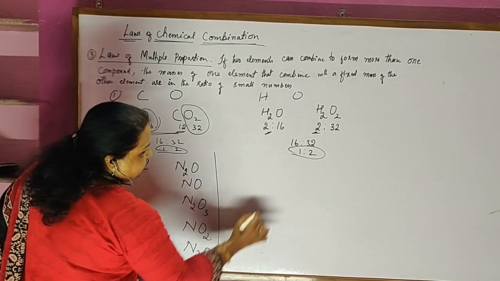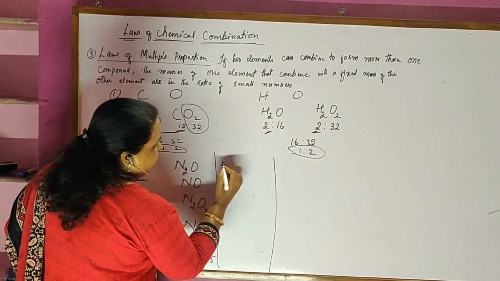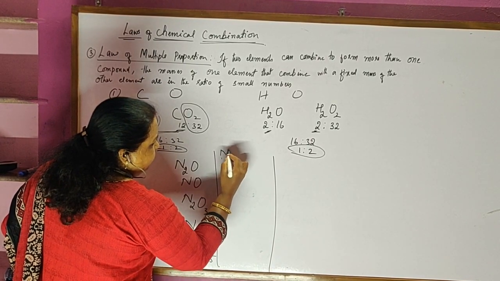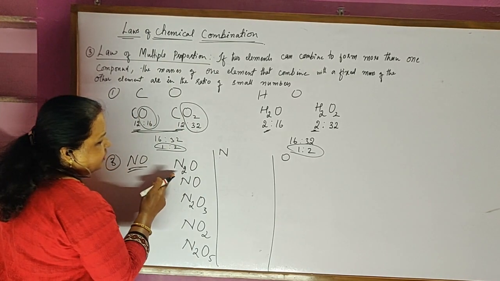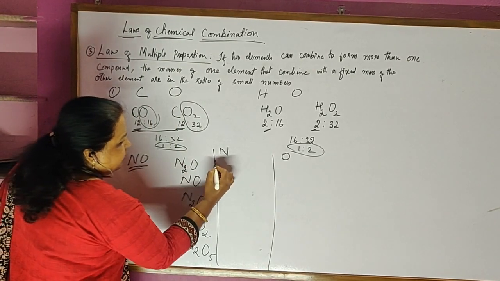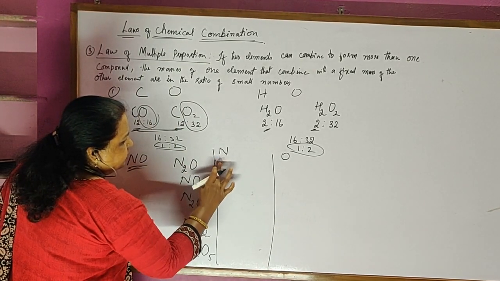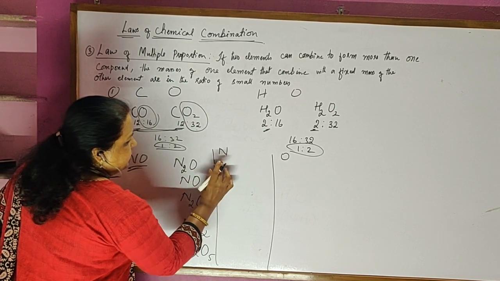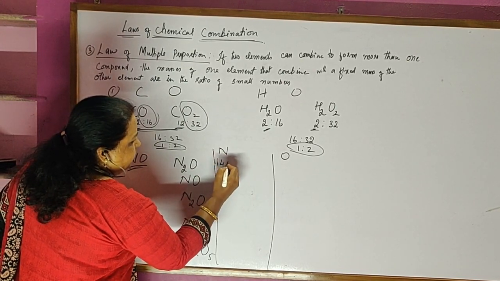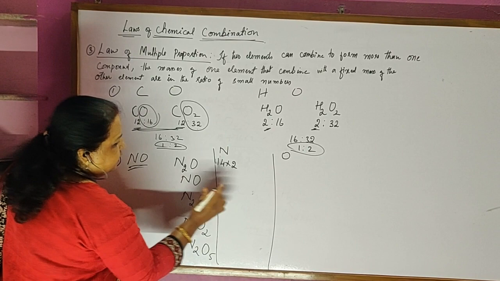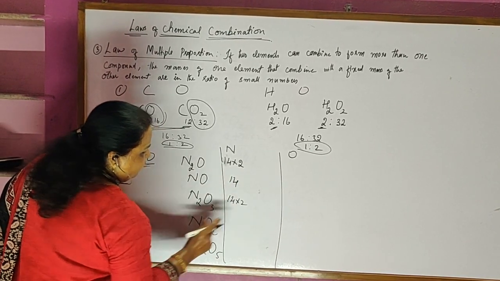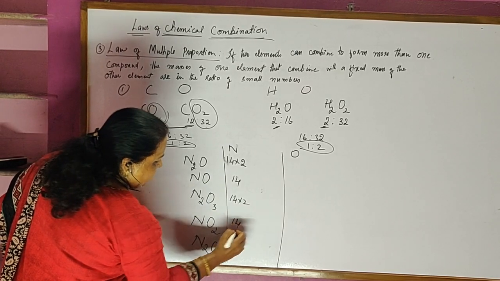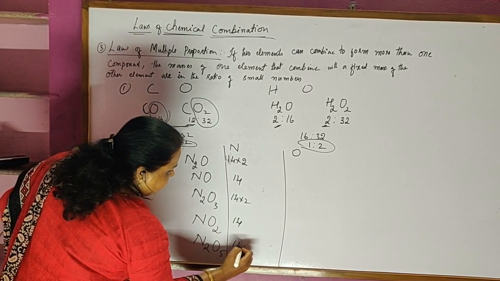So I will write here for each one separately. I will write what is the mass of the nitrogen here, and what is the mass of oxygen here. So here you can see nitrogen is, sorry, not 12, it is 14 into 2. Here it is 14, here it is 14 into 2, here it is 14, here it is 14 into 2.